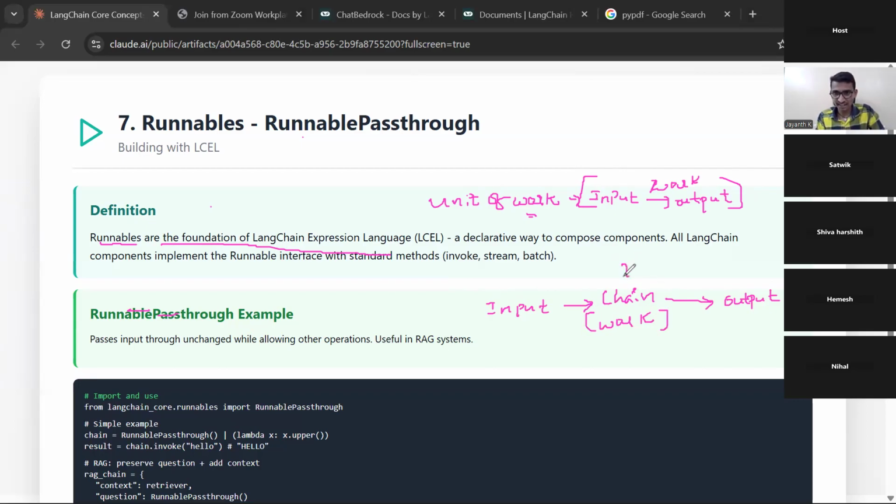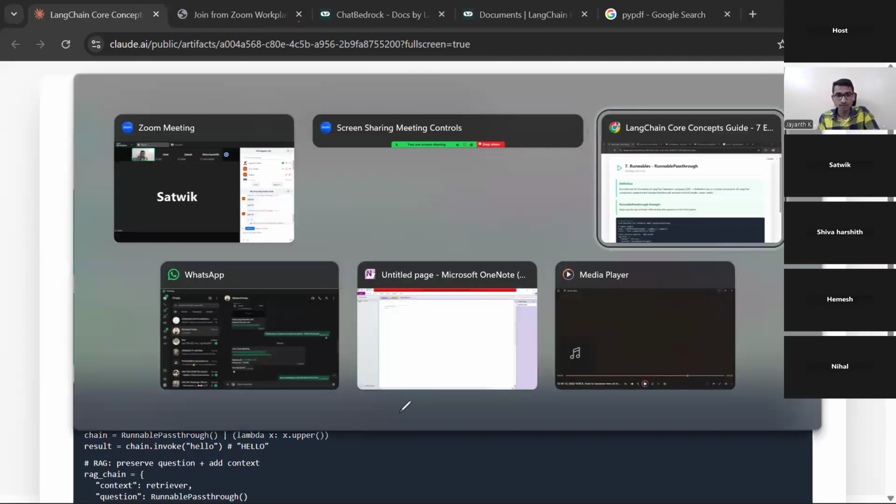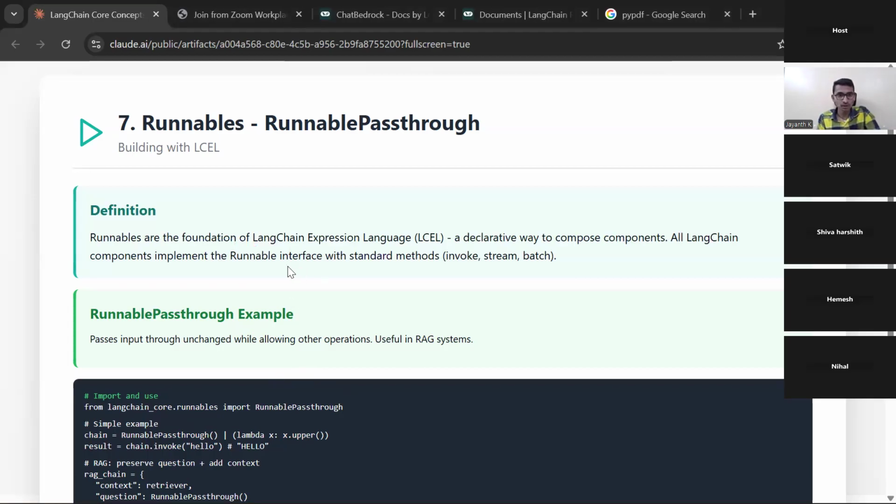Do you think it is an example of runnable? Anyone in the chat? I'm waiting. Is it an example of chain? Is it an example of runnable? Ramesh is responding. Shiva, Harshit, are you able to understand? Venu, everyone, right? This is the example of chain. This is the example of your runnable.